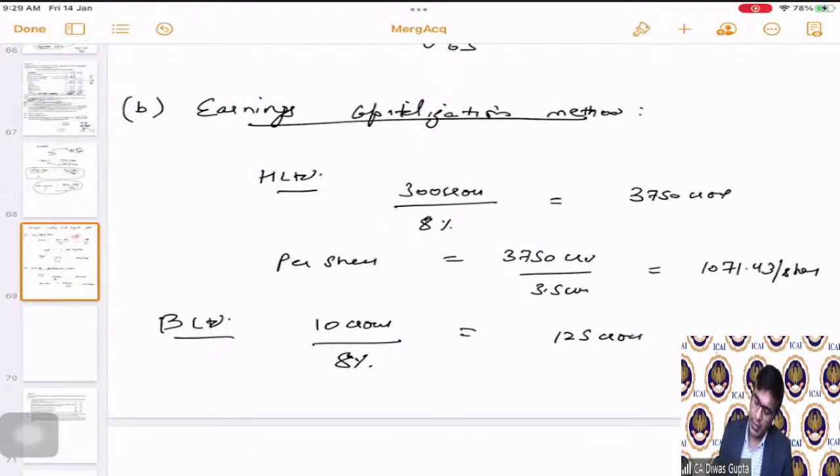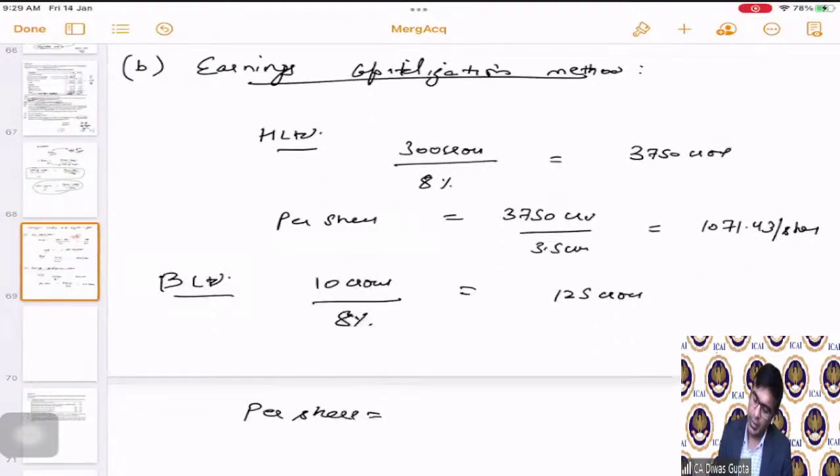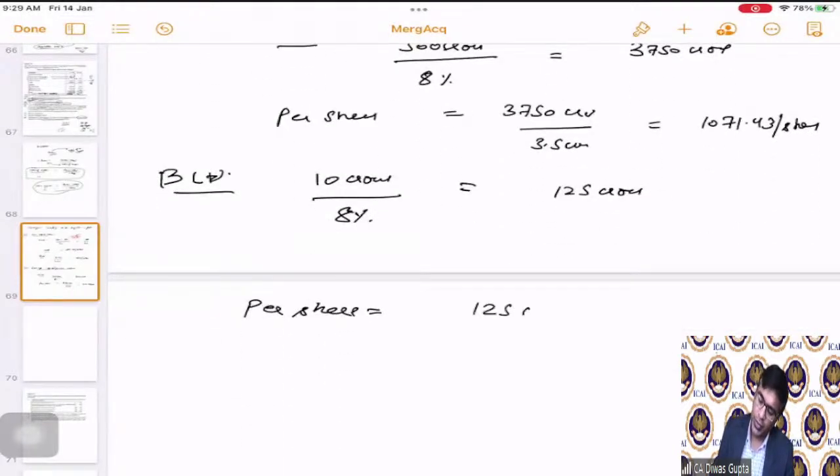So the per share valuation will be 125 crores divided by 0.65 crore. Correct? So this gives 125 divided by 0.65, 192.31 per share.